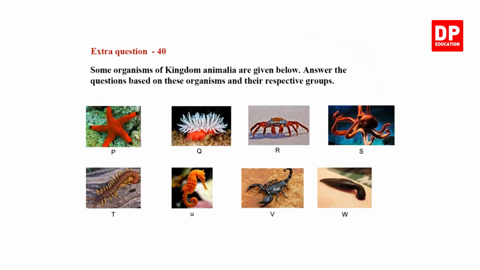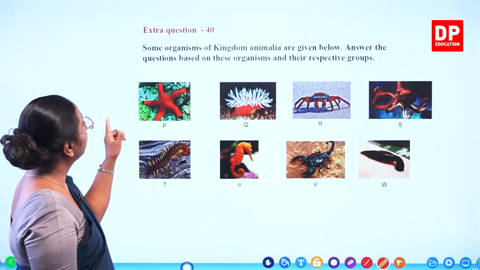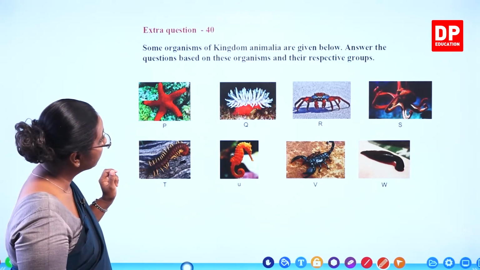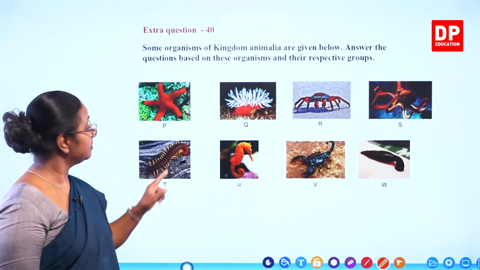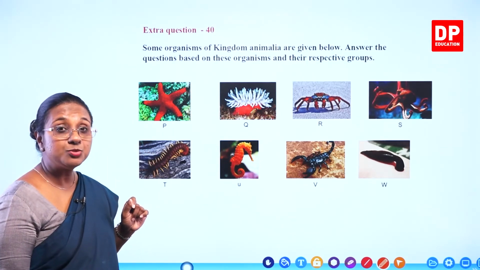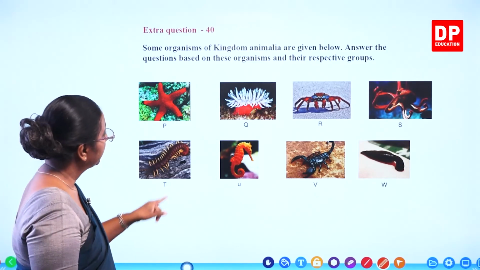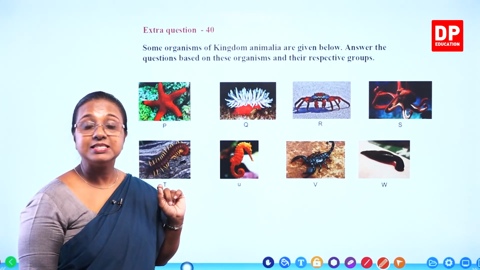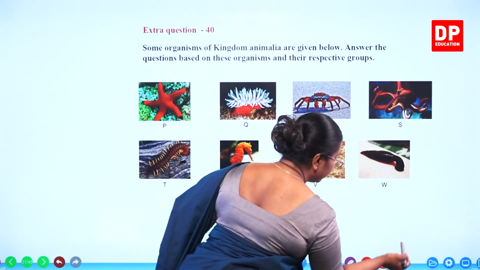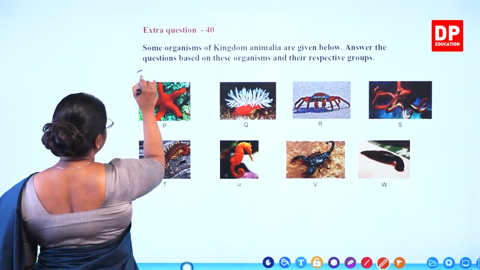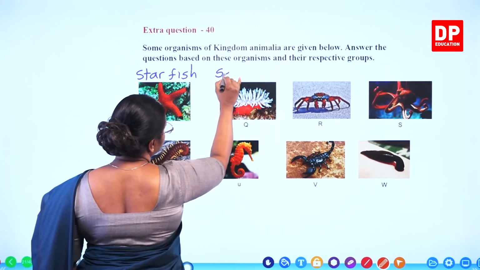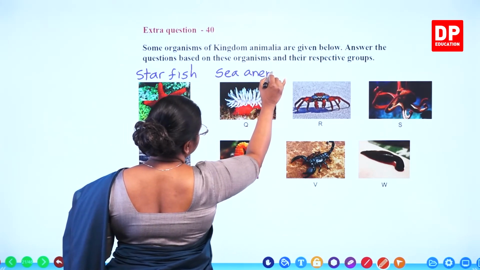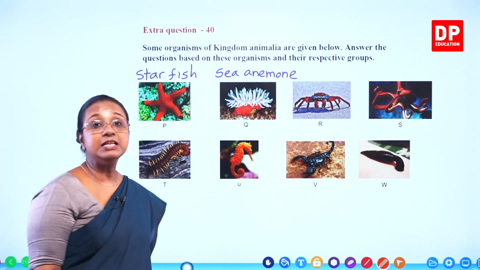Extra question 40. Some organisms of kingdom Animalia are given below. Answer the questions based on these organisms and their respective groups. So, can you identify the first organism? It's a starfish. Starfish belongs to Echinodermata. Then we have this. What is it? It is a sea anemone. I will write the names also quickly. Sea anemone is a cnidarian.